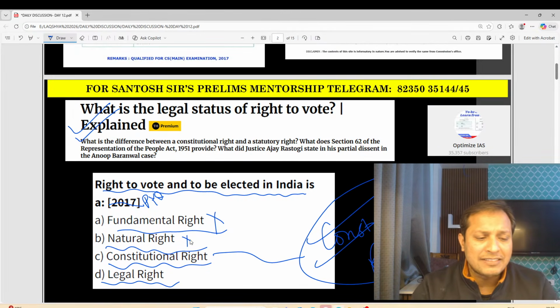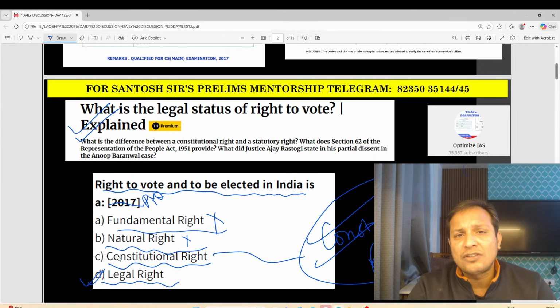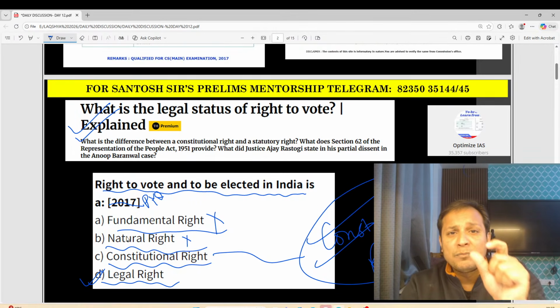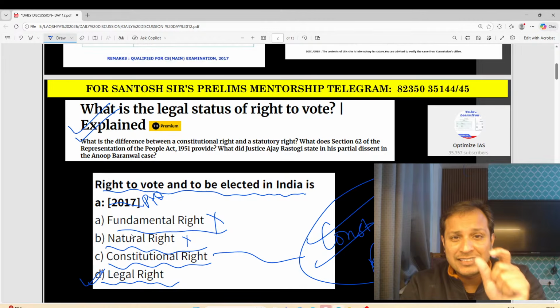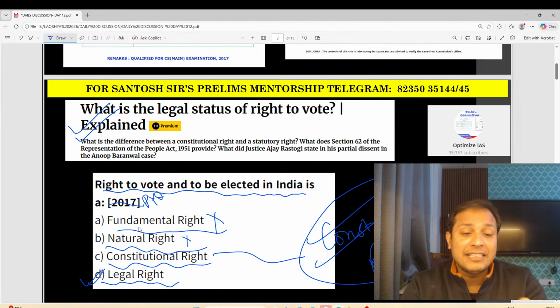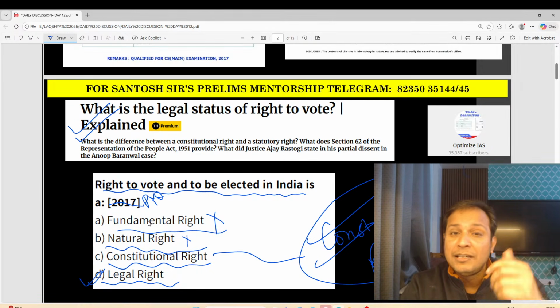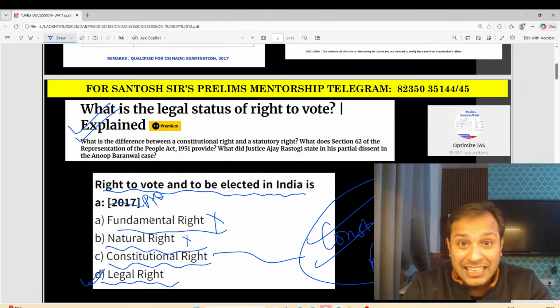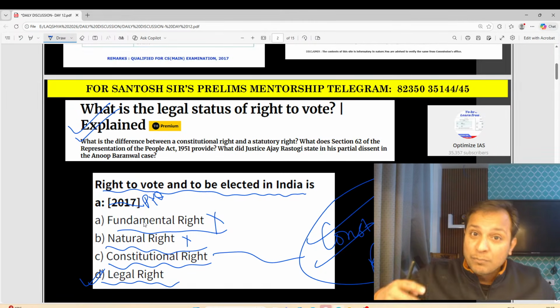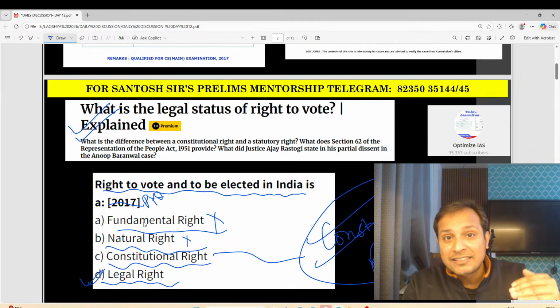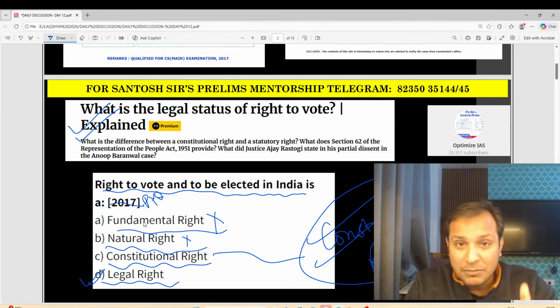Even many people will say legal right. Legal right is also a correct option, but the most appropriate answer here is that it is a constitutional right. Right to vote is a constitutional right, but right to vote is a legal right also. Please remember this. But when both the options are given, then the most suitable answer is constitutional right.